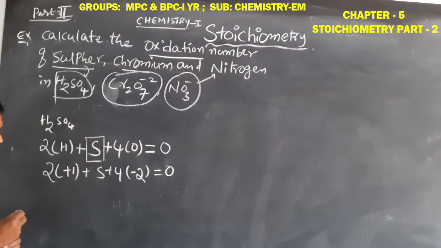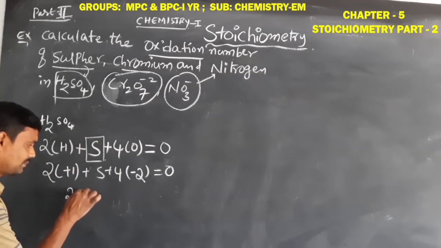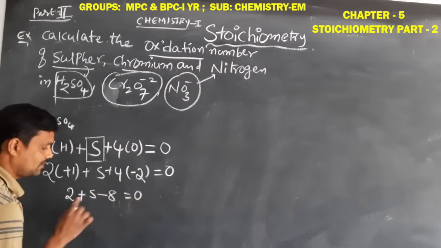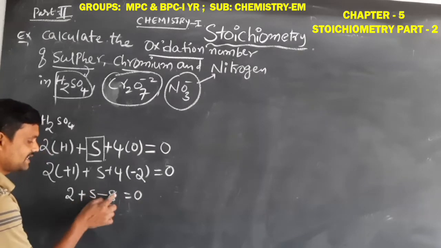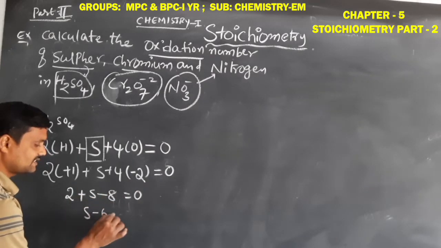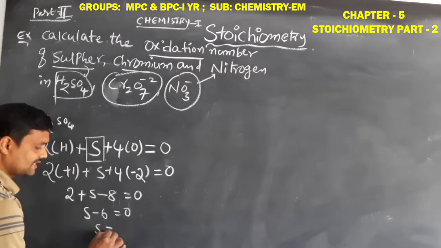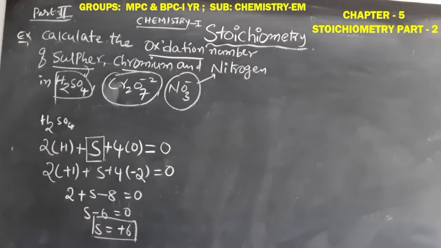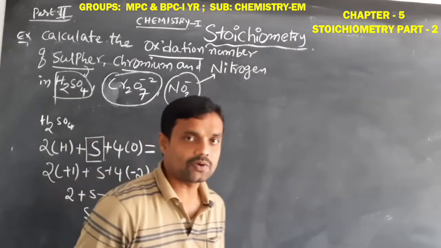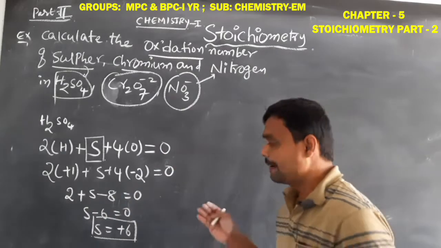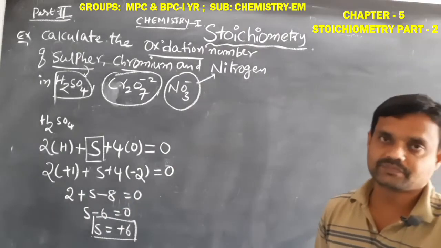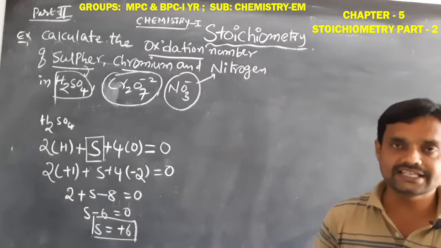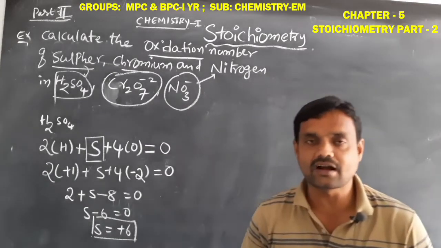On simplification: 2 times 1 is 2, plus sulfur, 4 times 2 is 8, minus 8, equals 0. So S minus 8 plus 2 means S minus 6 equals 0. So S equals plus 6. The oxidation number of sulfur in the H2SO4 compound is plus 6. By using this method we can find the oxidation number of any element in a given compound.